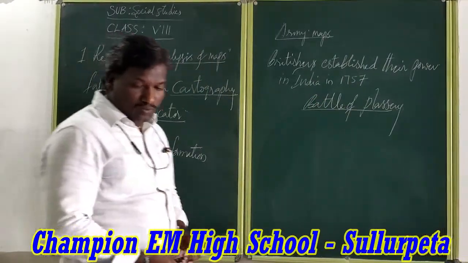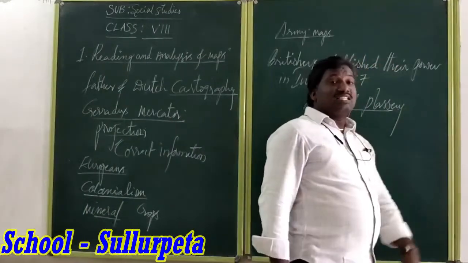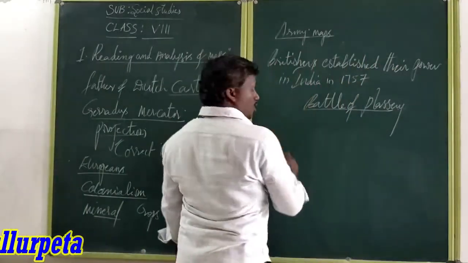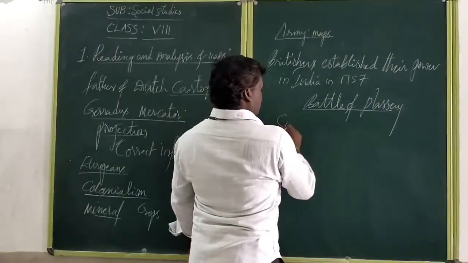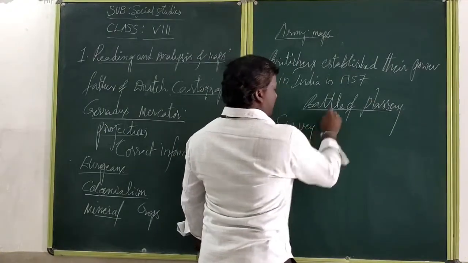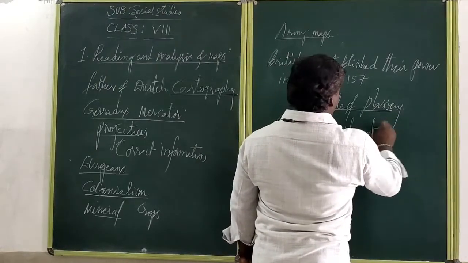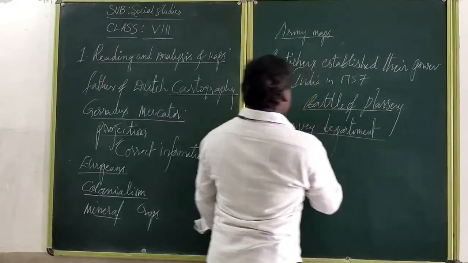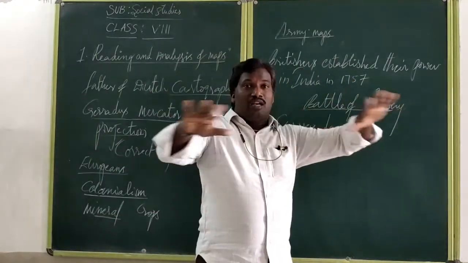In 1757, they established a different type of department, mainly the survey department. You know, the survey department is also a central government department. What is the use of the survey department? Its duty is to survey the entire land.